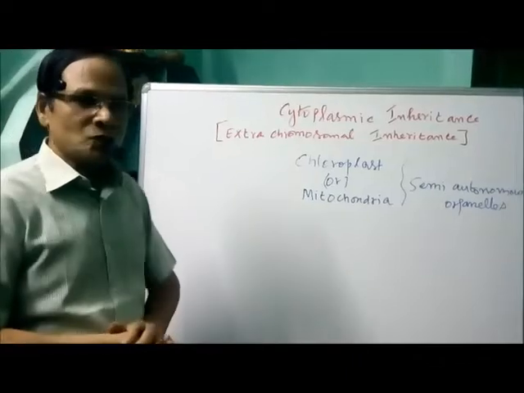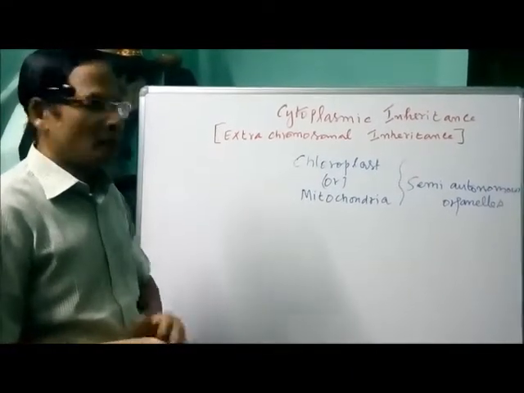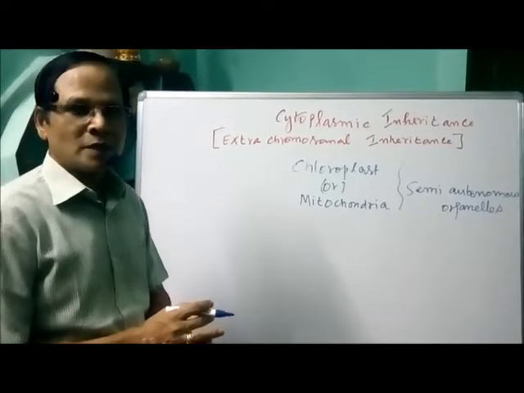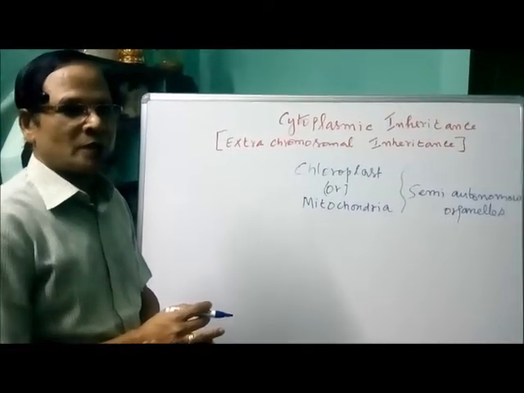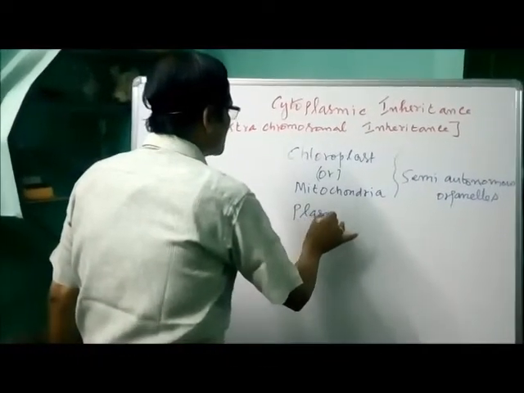Now, this is due to the presence of certain units in the chloroplast and mitochondria. These units are called plasmogenes.